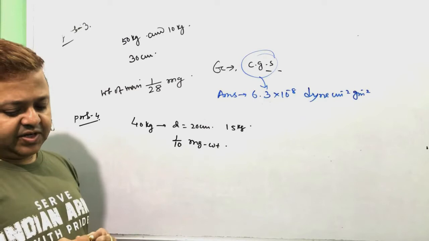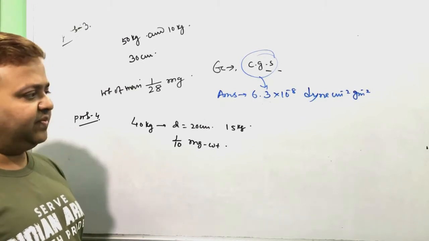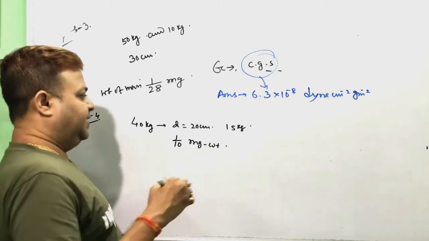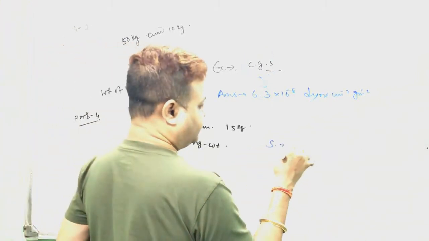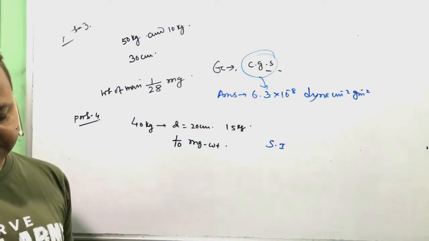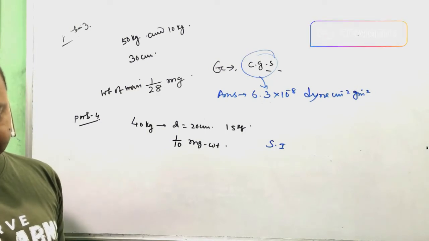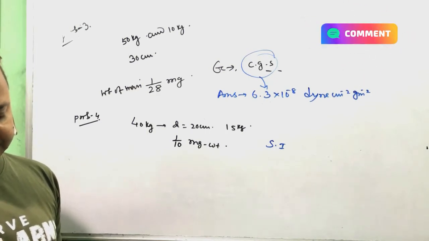Find the value of gravitational constant in SI system.